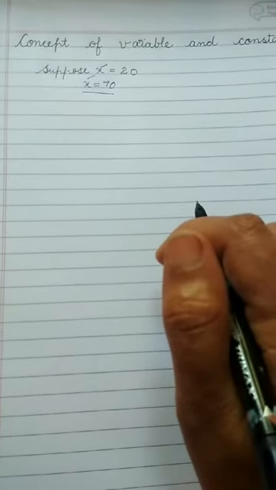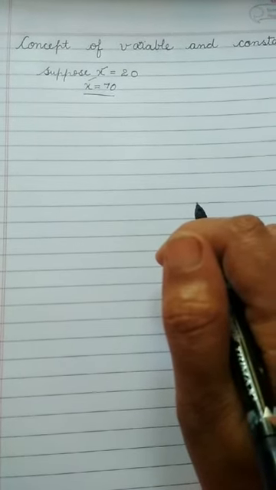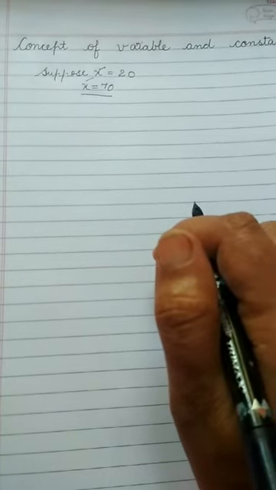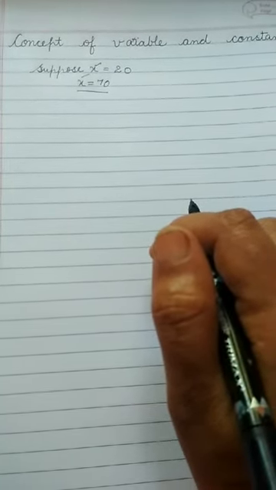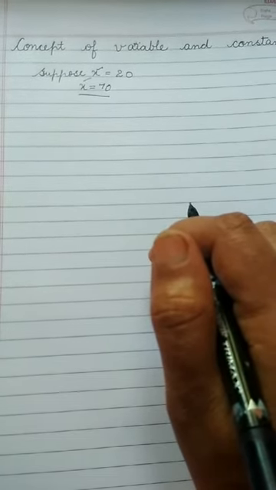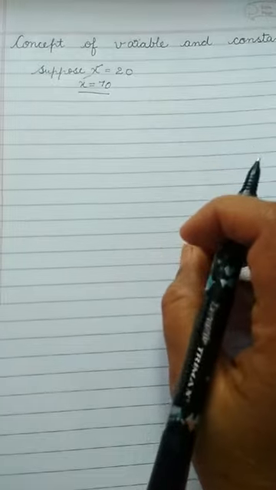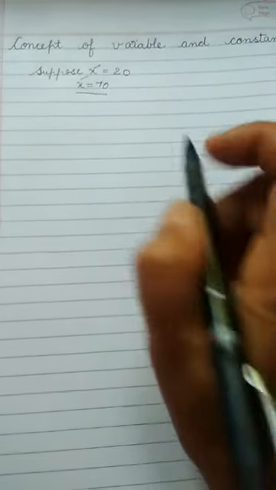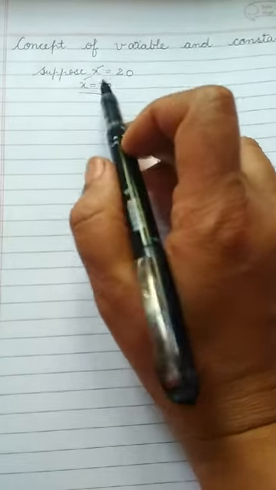उसका value fixed नहीं रहता. Its value keeps on changing. Fine. Like x, y, z, a, b, c, d. What are these? These all are variables. They don't have any fixed values. Like whenever we go for algebra and all, their values keep on changing. In one question its value is something, another question it is something, some other it's something. Okay, so we can suppose and let the values for these variables also.